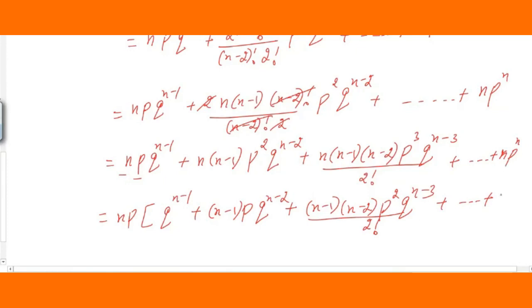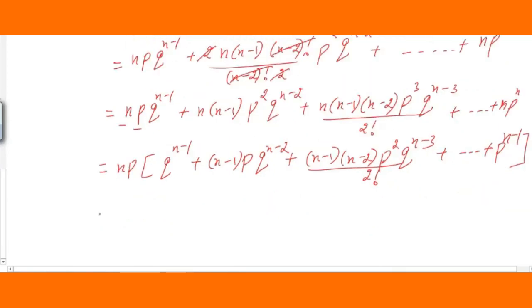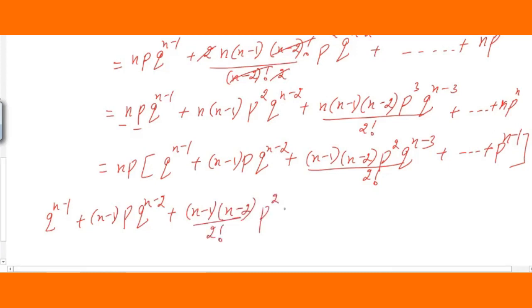One p has been taken outside, so here one p is reduced. Therefore, I am going to reduce this value to p raised to n minus 1. So again, you can see here, if you go through binomial distribution, q raised to n minus 1 plus (n minus 1) p q raised to n minus 2, plus (n minus 1)(n minus 2) divided by 2 factorial, p square q raised to n minus 3, plus so on. The last term will be p raised to n minus 1.